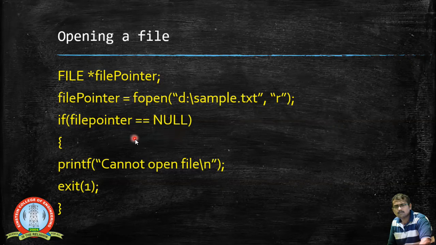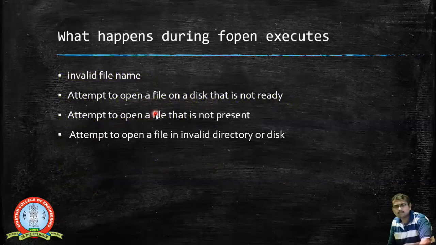So when you are using the fopen function, if the file is not present, as per the cases we have discussed, these are all the error cases.